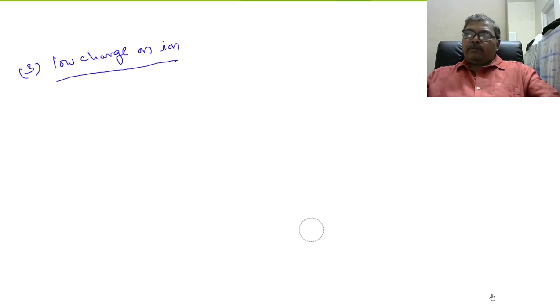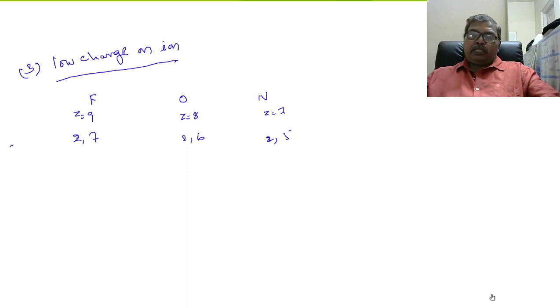Right. See, I am taking one example. Fluorine, oxygen, nitrogen. Fluorine Z equal to 9. Oxygen Z equal to 8. Nitrogen Z equal to 7. Electronic configuration is 2, 7, 2, 6, 2, 5. Now, to get octet configuration, fluorine requires only one electron.